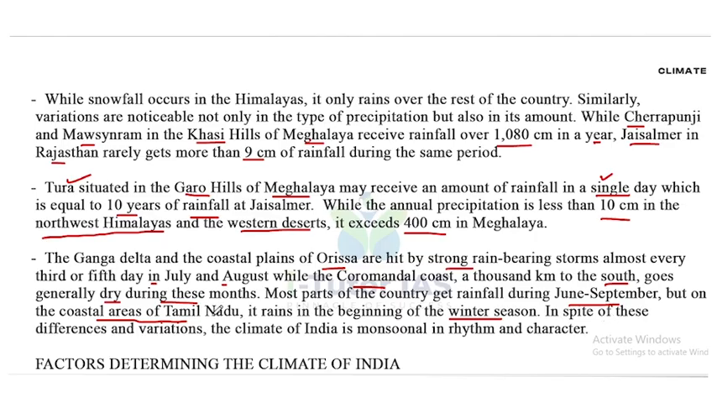In spite of these differences and variations, the climate of India is monsoonal in rhythm and character. So that's about the introduction part of the Indian monsoon or Indian climate region, and the variations of climate in India.